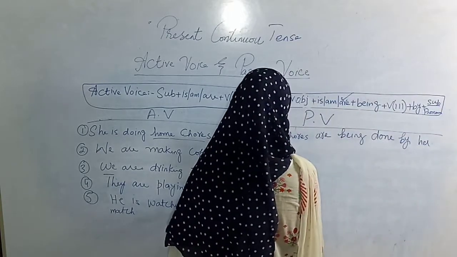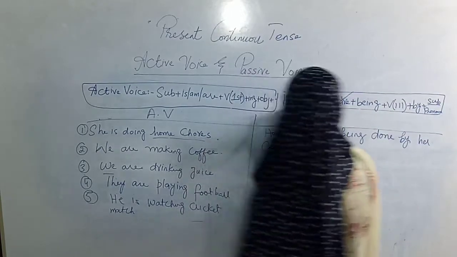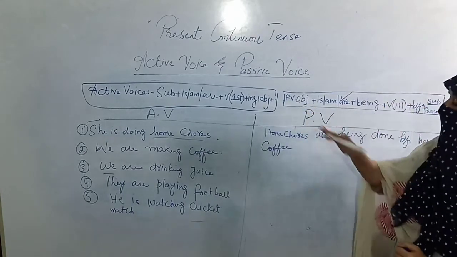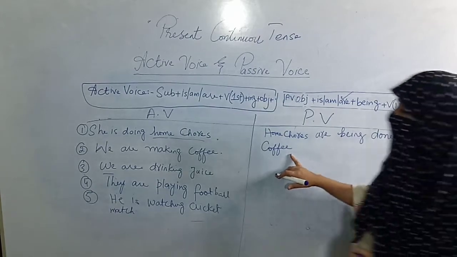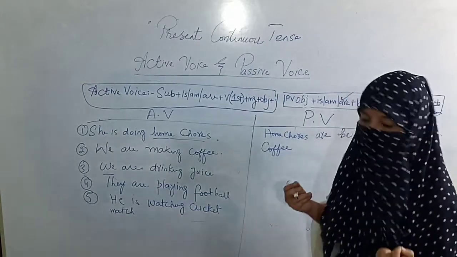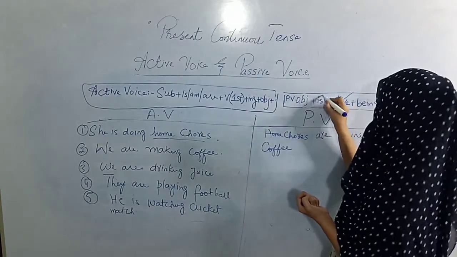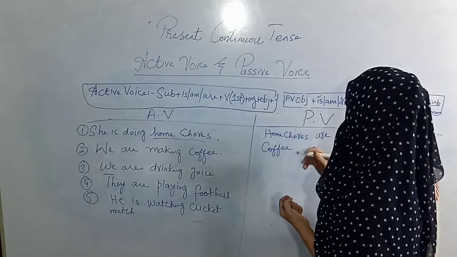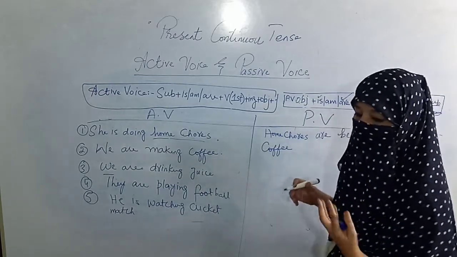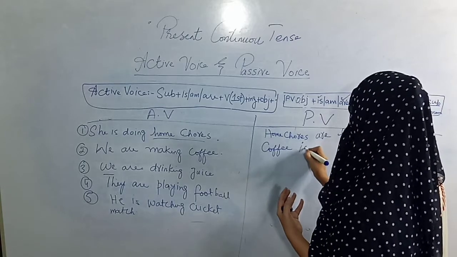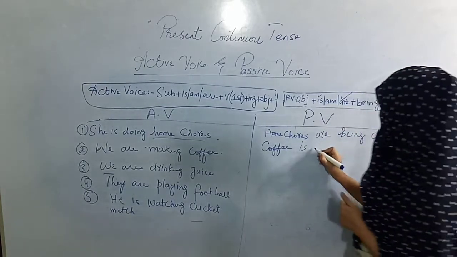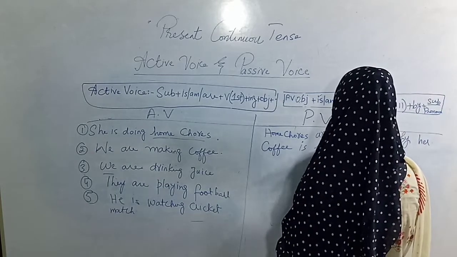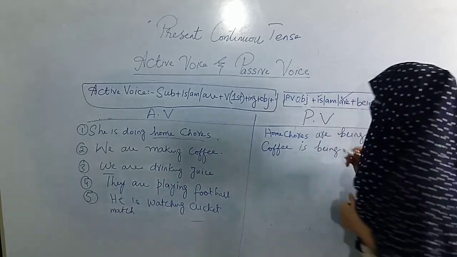So the coffee will come first, because in passive voice we apply the object first. Coffee is one, singular, that is why I will use is here. All right, because I am talking about a singular object. So according to the formula, being will be inserted here. Coffee is being.